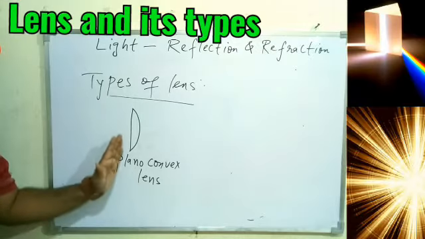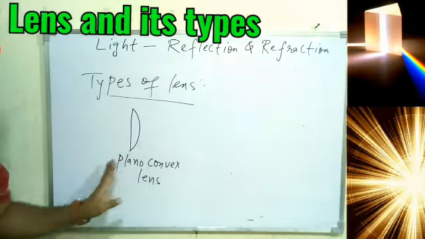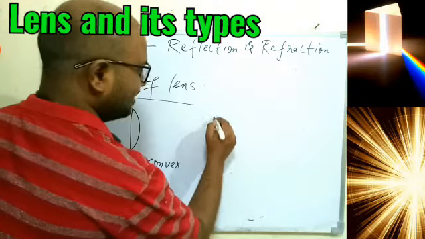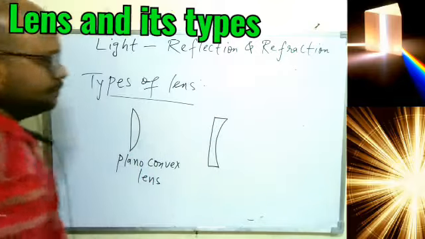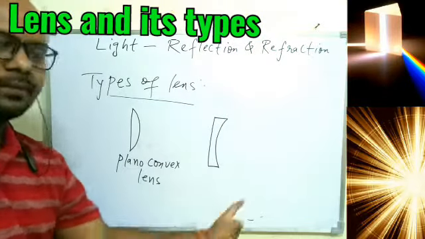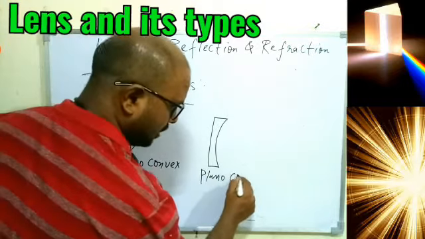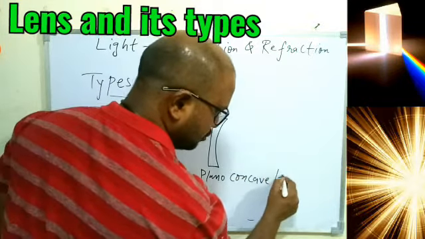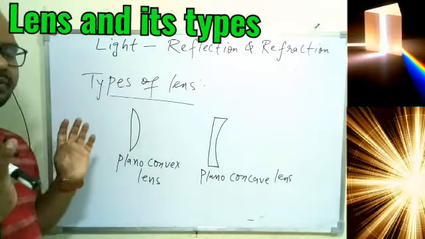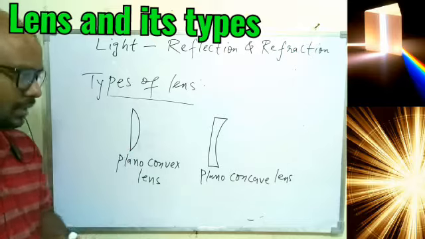But plano means one side we have a plane surface. So plano convex, one side we have convex. So plano convex lens. Same like we can have this one. So one side we have plane, another side we have concave. So we can call it plano concave lens. So don't just think like we have only two different types of the lens. Depending upon the shape of the lens, we can give different names.